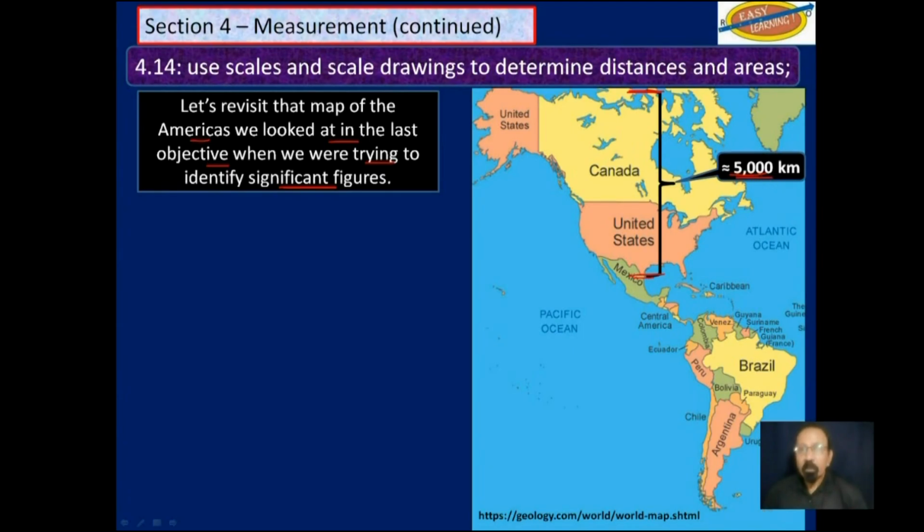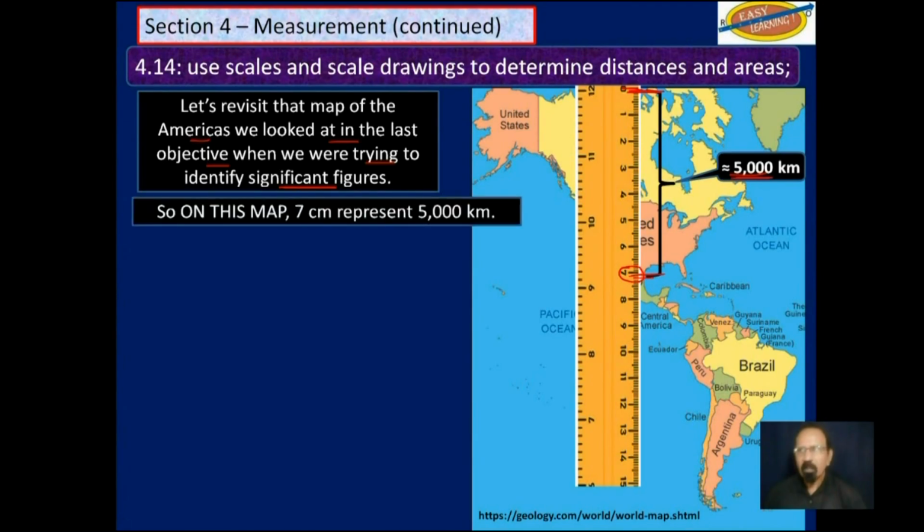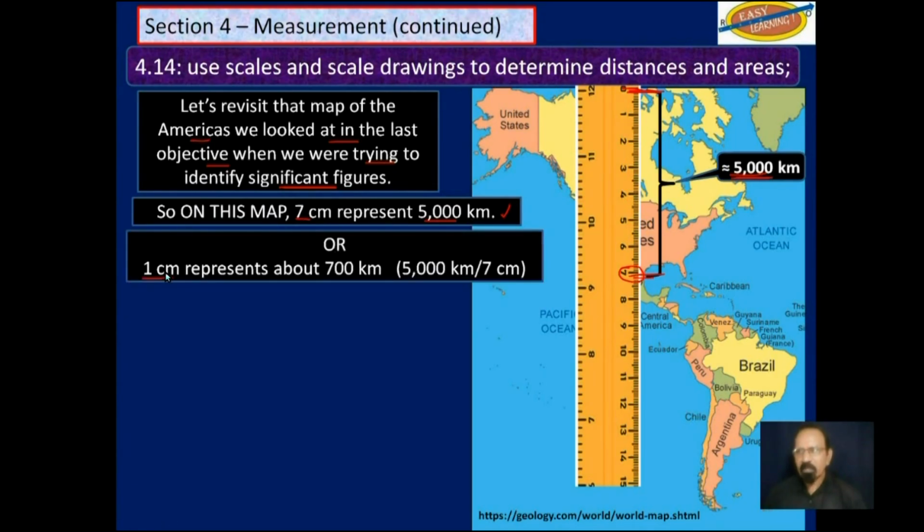Now if we take a ruler and actually measure that on this map, we will get approximately 7 centimeters, which means that 7 centimeters on this map represents 5,000 kilometers in reality. So 7 centimeters represent 5,000 kilometers. Or we could say 1 centimeter represents about 700 kilometers if we divide that 5,000 by 7, approximately.